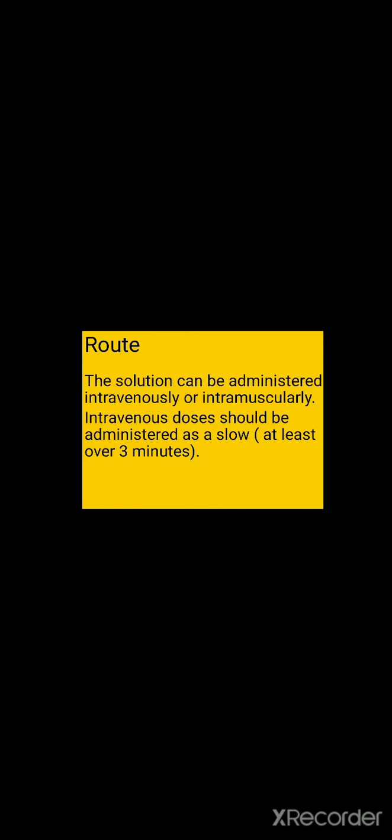Next is route. The solution can be administered intravenously or intramuscularly. Intravenous doses should be administered slowly, at least over 3 minutes. Next is indication of metoclopramide. First is chemotherapy induced vomiting, second is post-operative vomiting, third is dyspepsia, and the last is GERD.